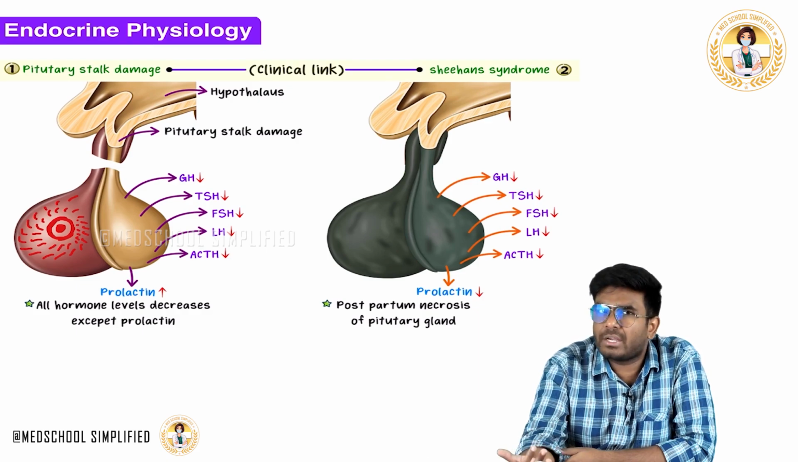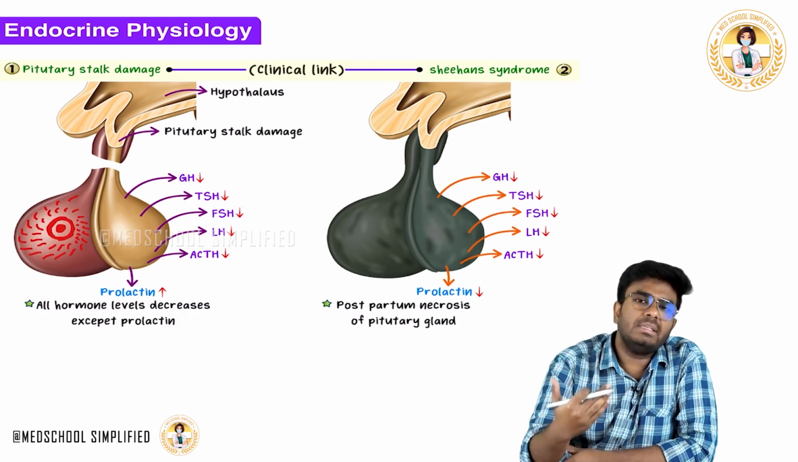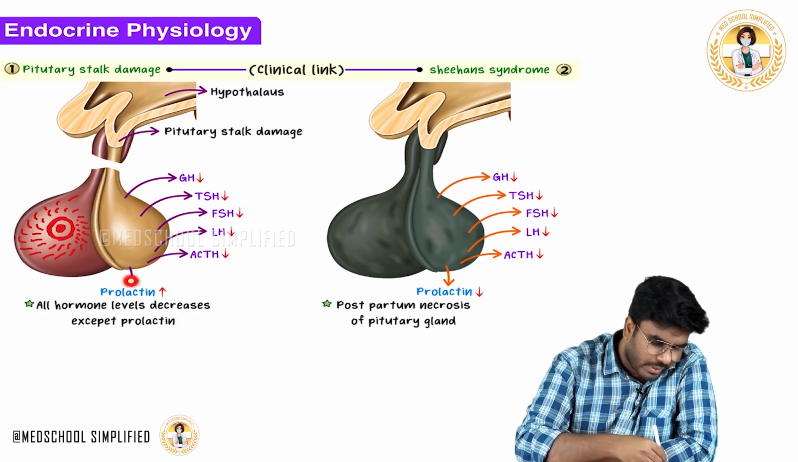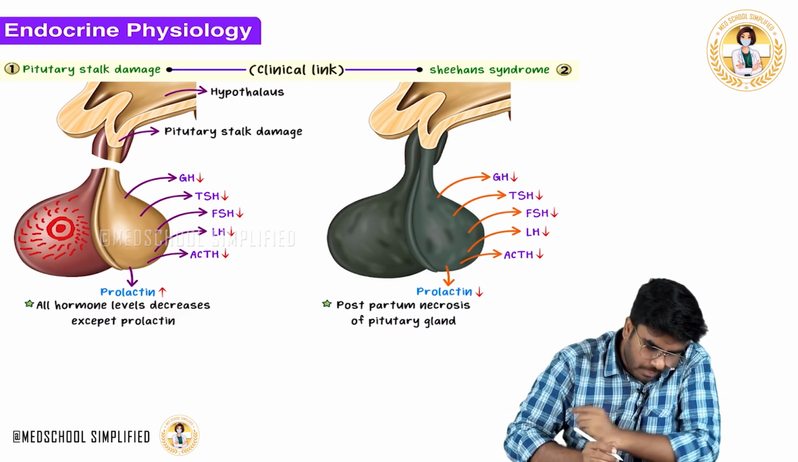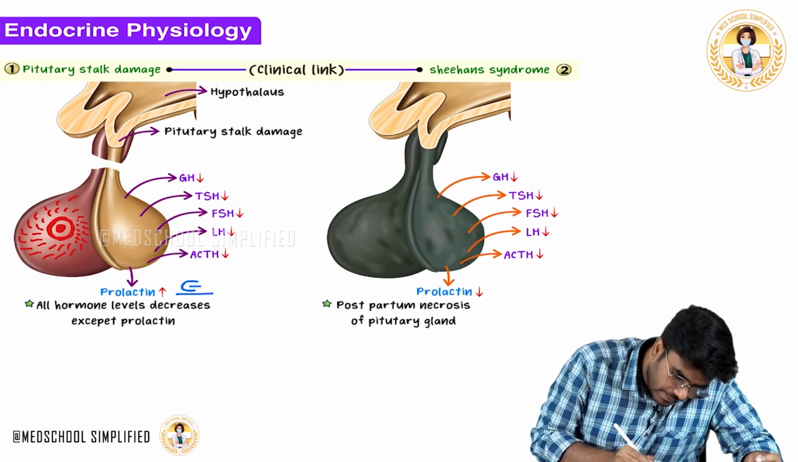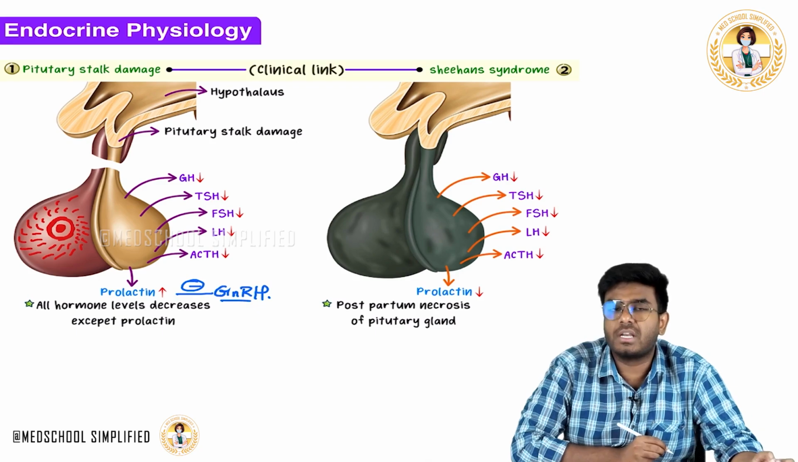Galactorrhea can be seen. Why galactorrhea? Because of the increased prolactin. And also remember, this increased prolactin inhibits, what will it do? Prolactin inhibits GnRH. Prolactin inhibits the GnRH.